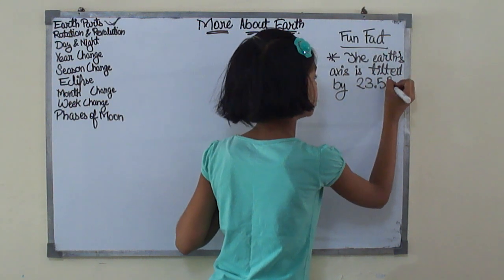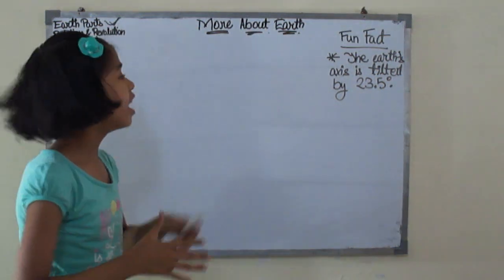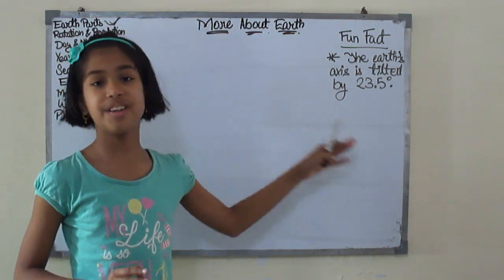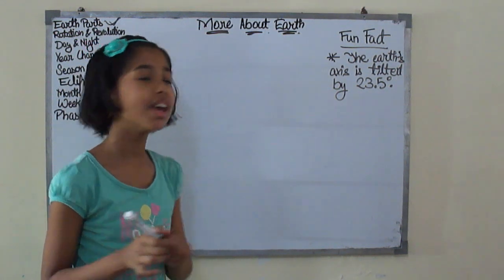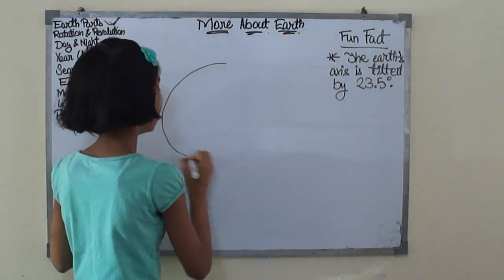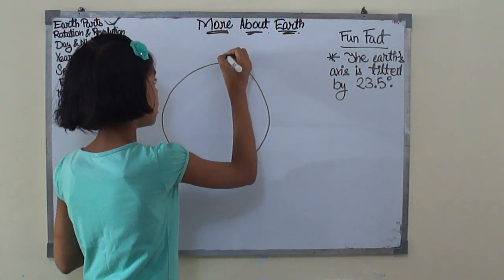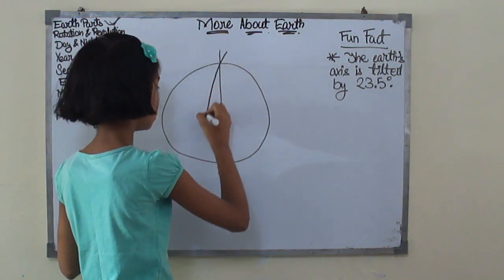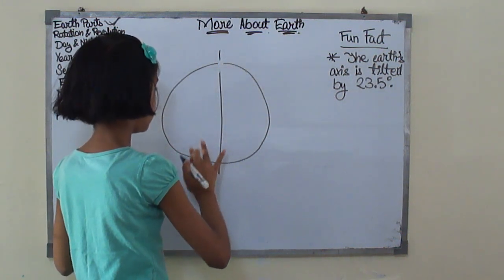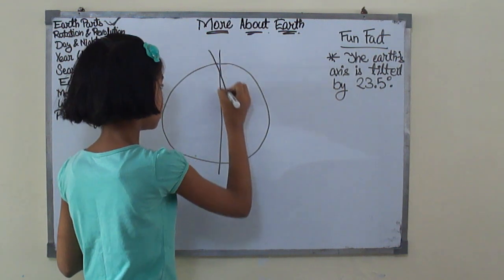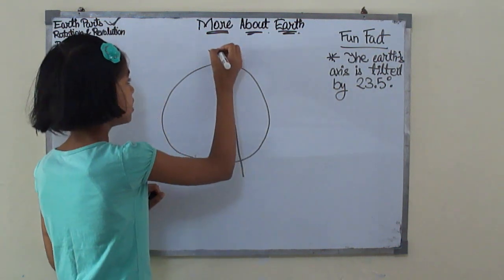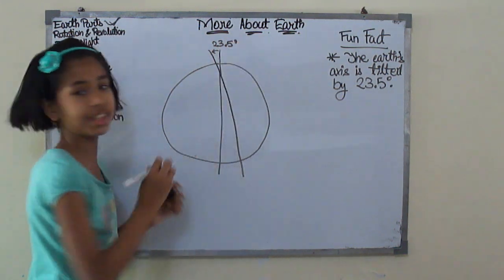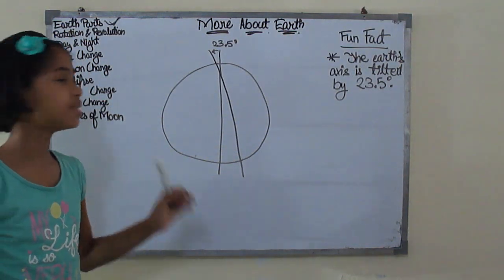The Earth's axis is tilted at 23.5 degrees. Do you understand the meaning? That means that the Earth's axis is slightly tilted. It is not straight like this, it's like this. So the axis is tilted here at 23.5 degrees. Do you understand this?